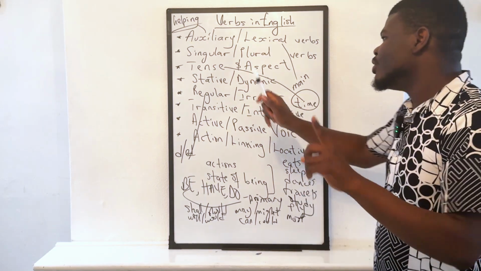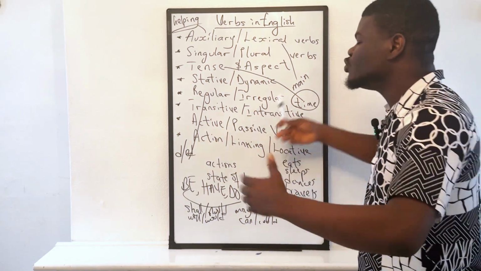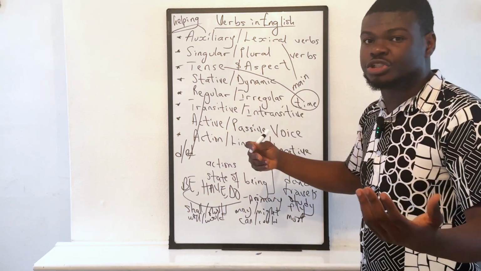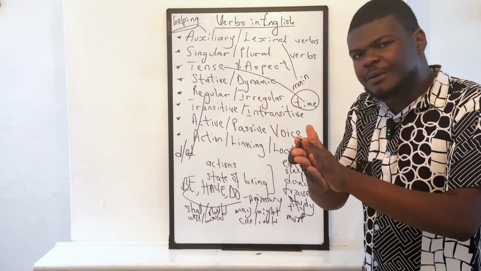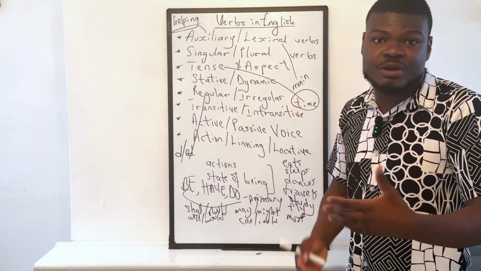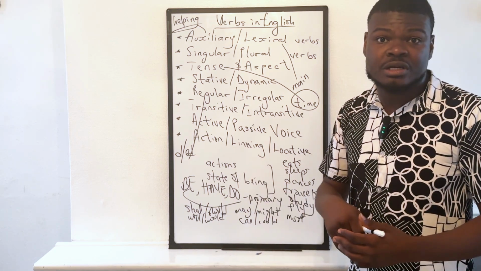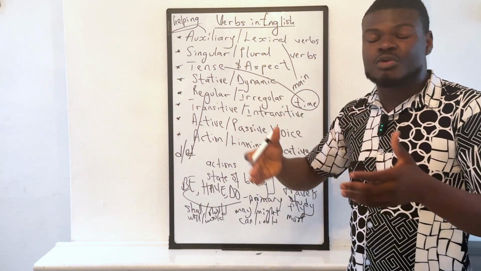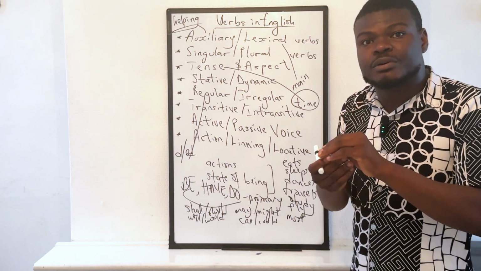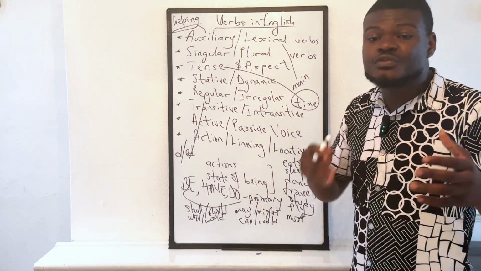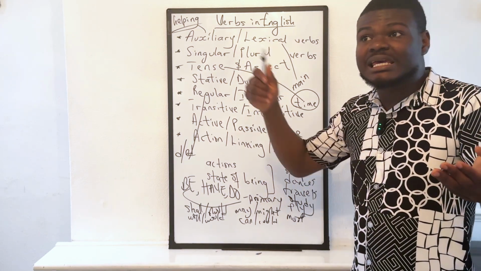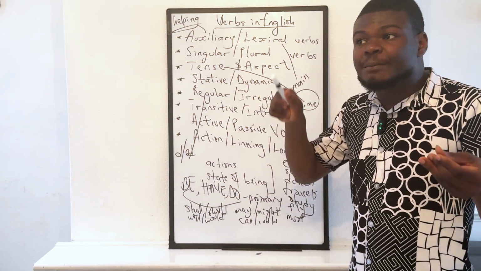So active verbs would just be the normal verbs in the normal sentences. But when you use a verbal structure where there is a be verb and the verb that ends that verbal phrase, because we could have 2, 3 verbs actually forming a whole verbal phrase. But the verb that ends the verbal phrase, if it happens to be the participle form of the original verb, like the food was eaten, the food will be eaten. The food is being eaten.